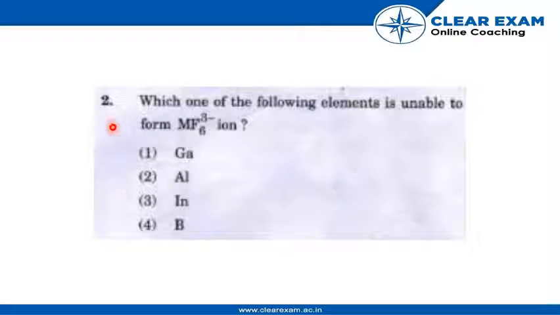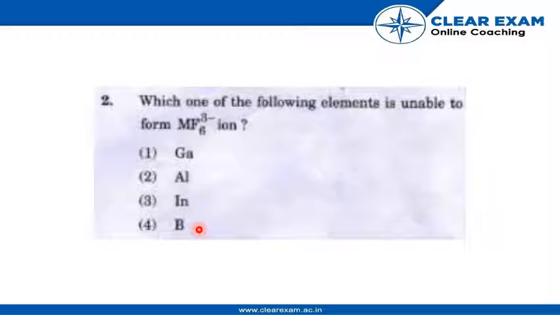Let's see question number 2. Which one of the following elements is unable to form the MF6 3- ion? Ga, aluminum, In, B (boron).